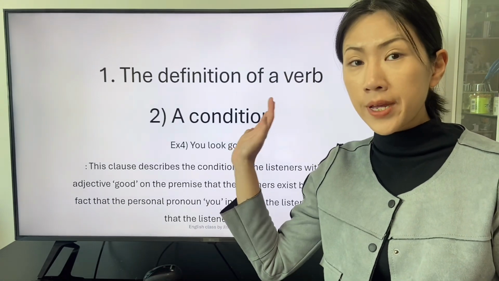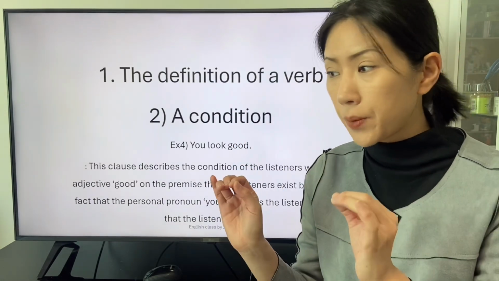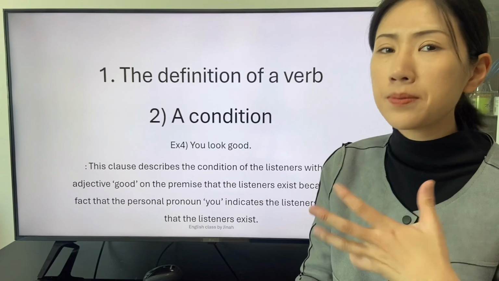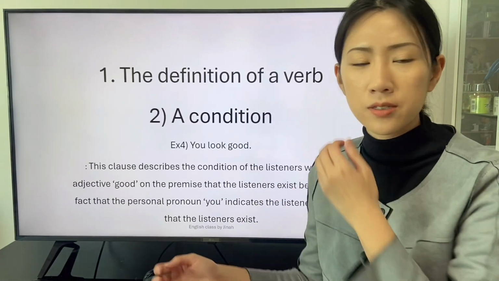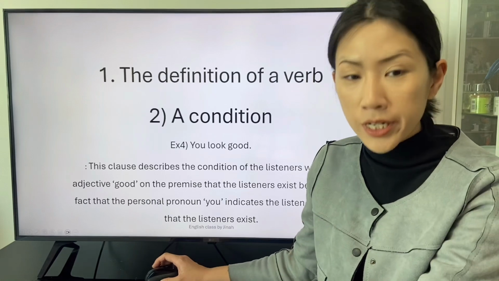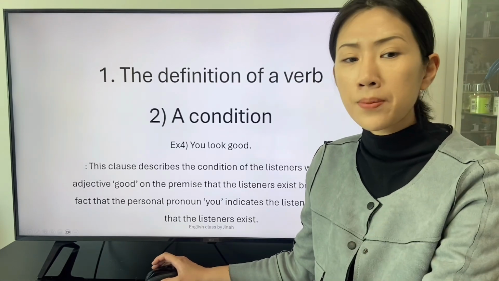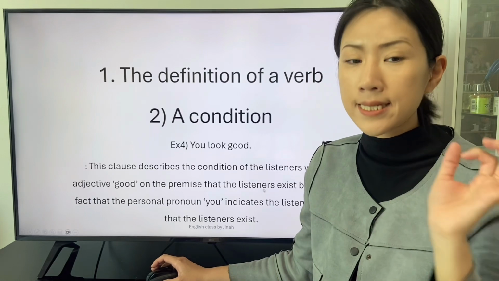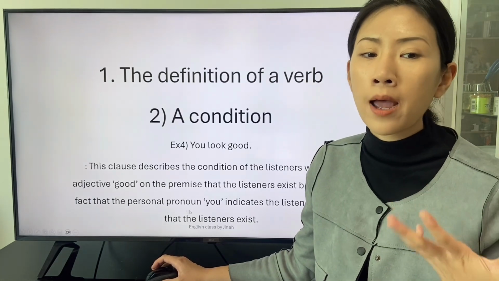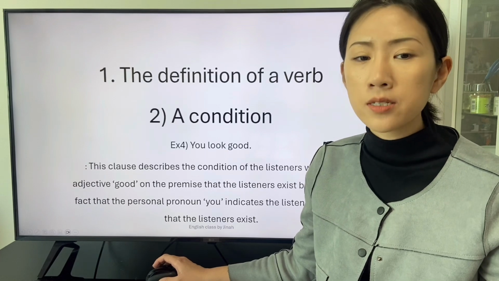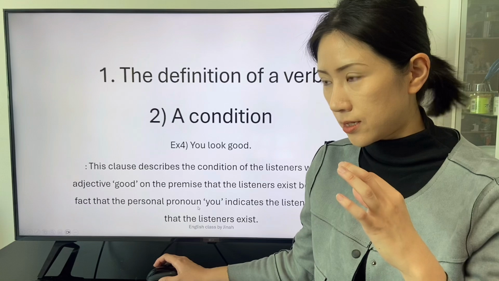In this first exemplary clause, the intransitive verb describes the condition of the subject, the listeners. This clause describes the condition of the listeners with the adjective good, on the premise that the listeners exist, because the fact that the personal pronoun you indicates the listeners means that the listeners exist.